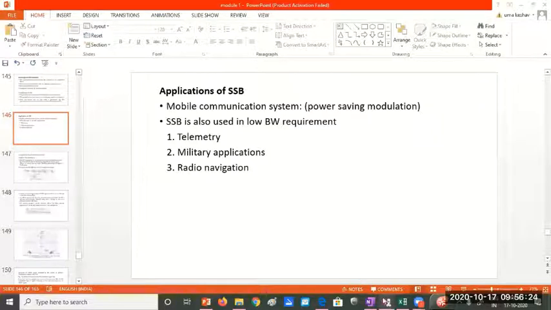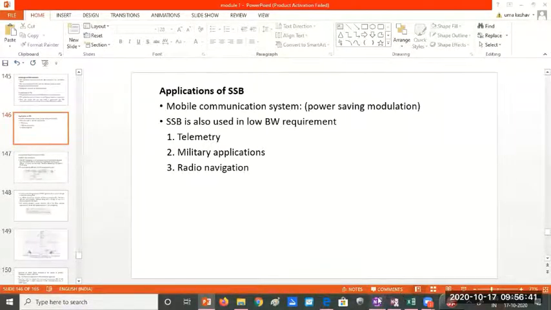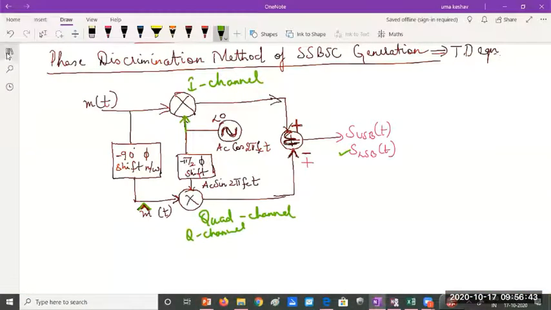Let's move on to the next. Actually, the next topic is VSB, vestigial sideband. So it is vestigial sideband modulation. But I'll take up that topic on Monday. Let's take another subtopic, which is quite interesting.